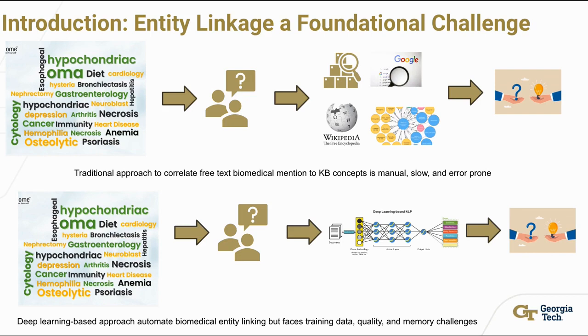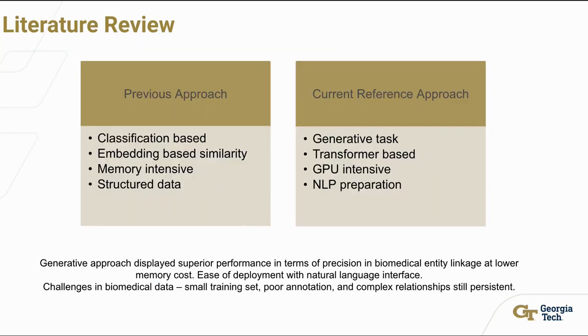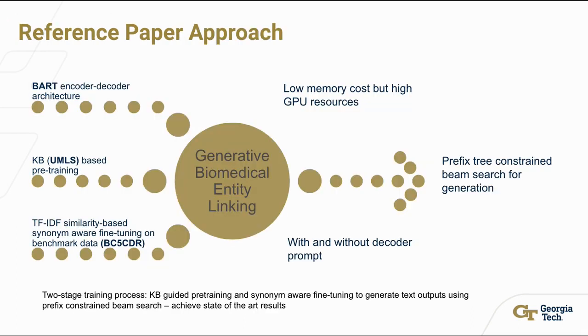Like earlier approaches, this paper proposes two-stage fine-tuning of a large language model. The first stage injects the model with synonyms and definitions knowledge from UMLS. The second stage trains the model on annotated mentions in biomedical texts. The generative approach requires creating synthetic natural language datasets, but it allows fine-tuning to be done with a smaller memory footprint. The original paper achieved state-of-the-art results on the biomedical entity linking task, and our results confirm both the usefulness of this approach and the prohibitively expensive compute required for the pre-training step.